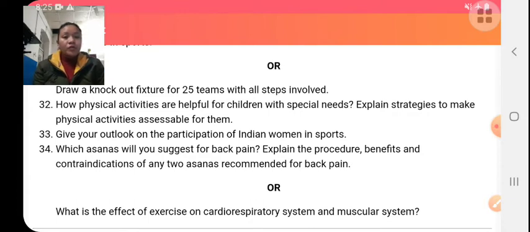Modify equipment. Equipment should be modified and special equipment should be used for them. Simple and easy rules. The physical activity for disabled people should have simple and easy rules. Motivation. We should motivate the disabled person to participate freely in physical activity. Well instructed and trained properly. Before participating in physical activity, we should give training to them.